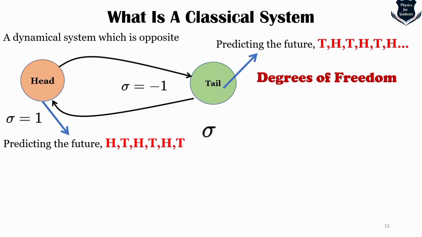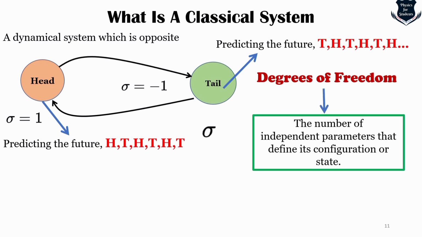So what happens is that this is what is called a degree of freedom, which is our coin or anything, and we have denoted it by the Greek letter sigma. So sigma has two possible values, right? Positive one for head and negative one for tail. So we can use this symbol to keep track of the time, right? So what is a degree of freedom? It is the number of independent parameters that define its configuration or state.